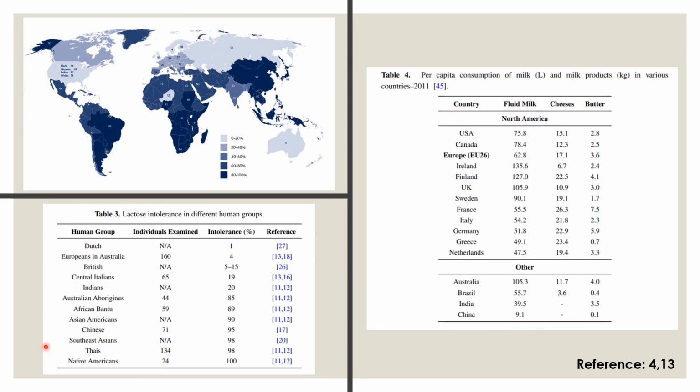Early adoption of dairy farming became an advantage for these people to tolerate lactose better. In contrast, populations from Asia, Africa, and America did not adopt dairy farming, and therefore the tolerance for milk or lactose was not developed the same way as in the Europeans. In this table, the milk consumption of different populations is shown in 2011. As you can see, there is a difference in consumption between Europe and Asia.